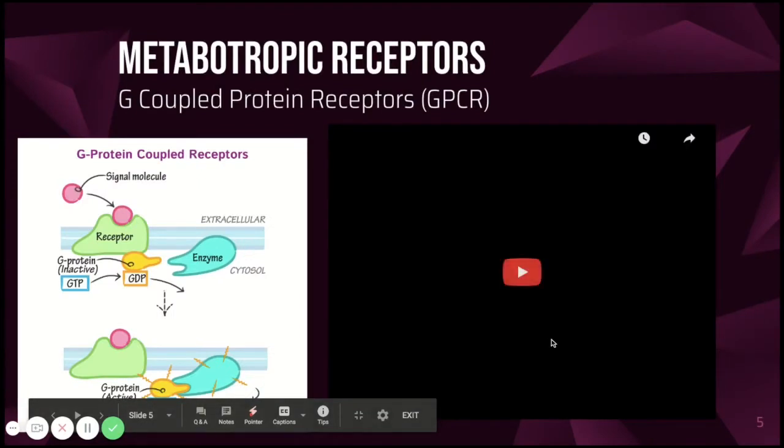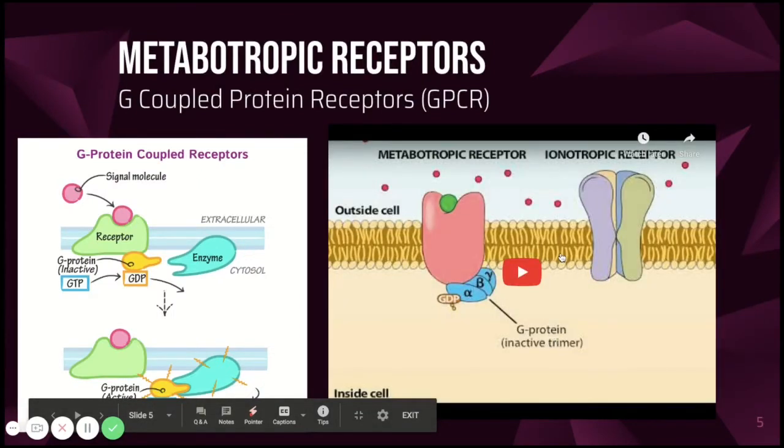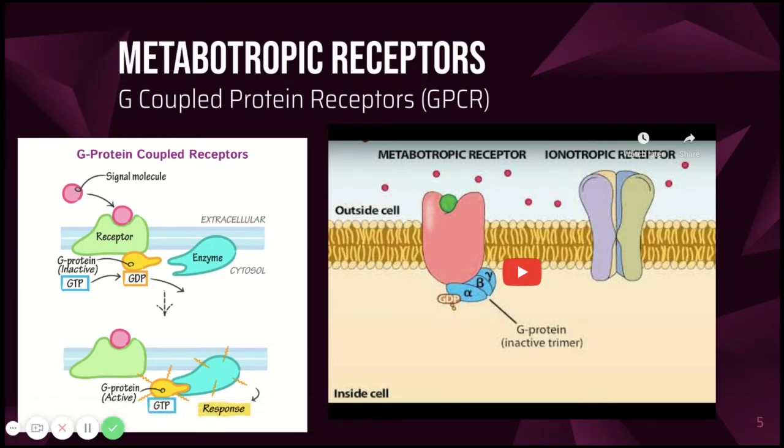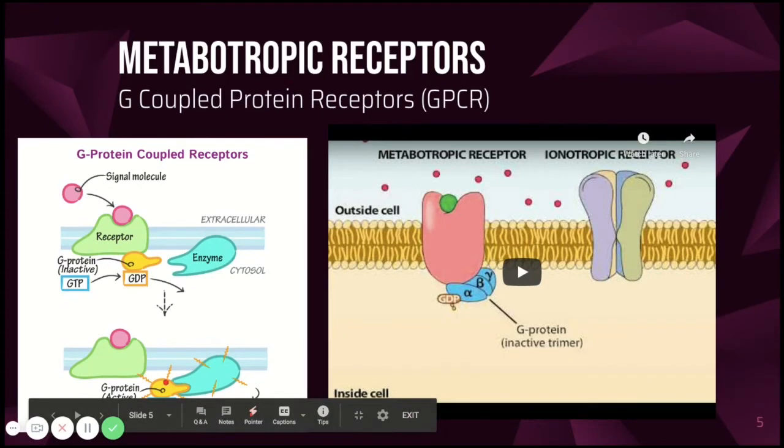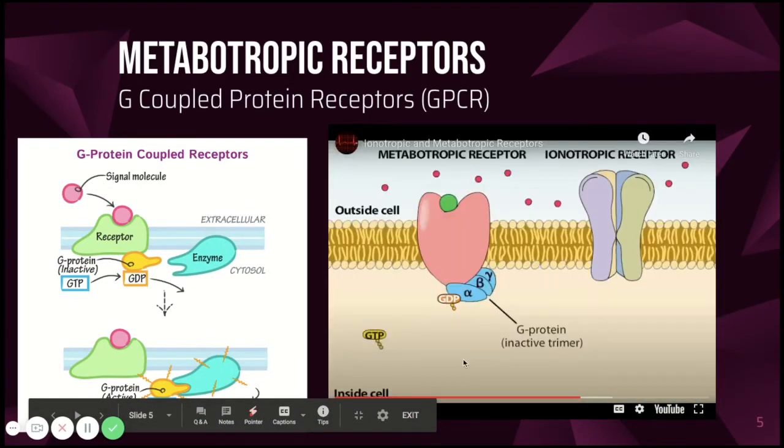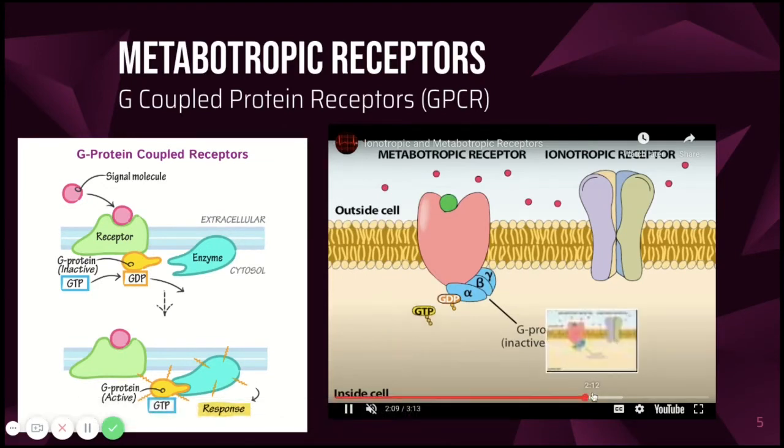The second type of receptors are metabotropic or G-coupled protein receptors. These are bound to a G protein that is normally inactive. When the ligand binds to the receptor, the G protein activates and detaches from the receptor to initiate more cellular responses. For example, here we have the G protein breaks off and activates another enzyme. And if we see this animation, we'll get another example.